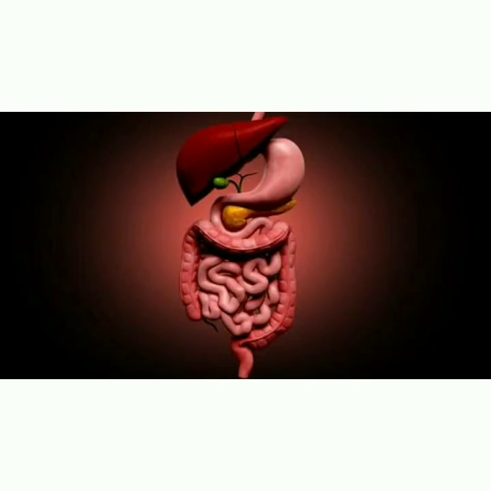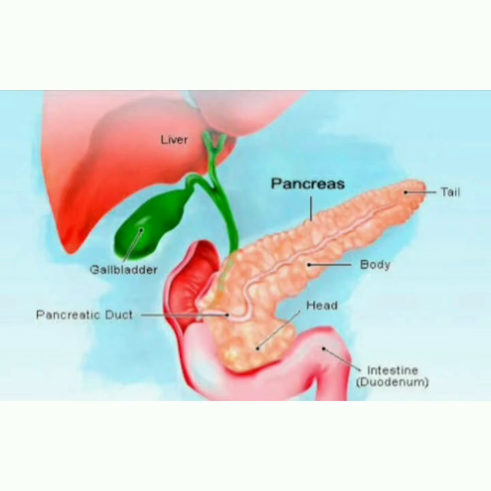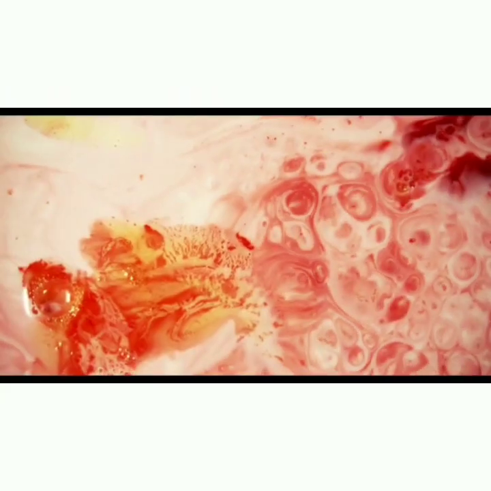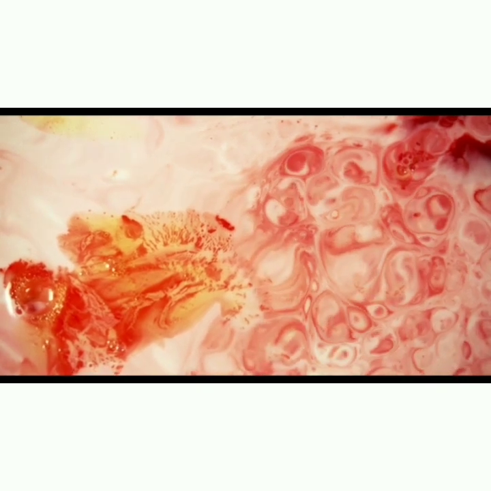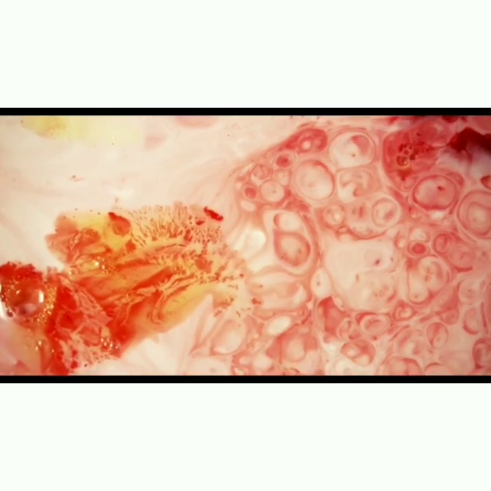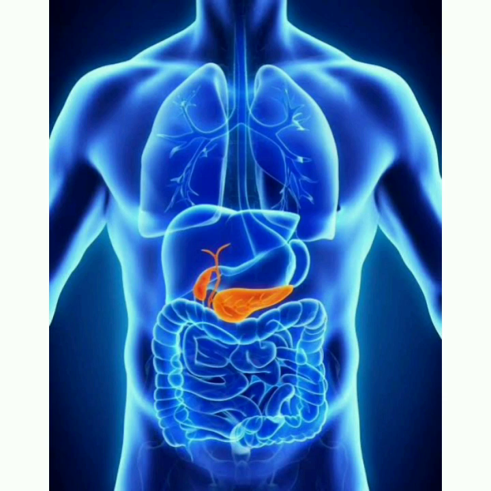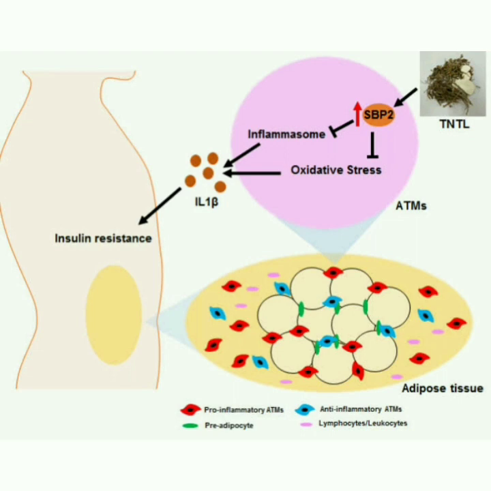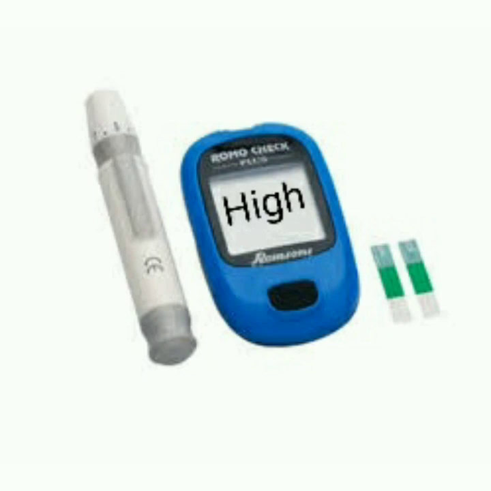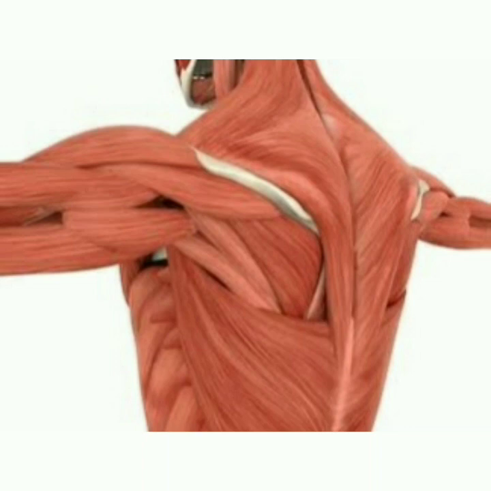Let us see what happens in diabetes. When food is digested, glucose enters into the bloodstream. After that, an organ called the pancreas makes insulin. Insulin moves glucose from the bloodstream into the muscle, fat and liver, where glucose can be used as a fuel. In diabetics, the pancreas does not make enough insulin, or body cells do not respond to insulin well. That's why people with diabetes have high blood sugar, as their body cannot move sugar into fat, liver and muscles.